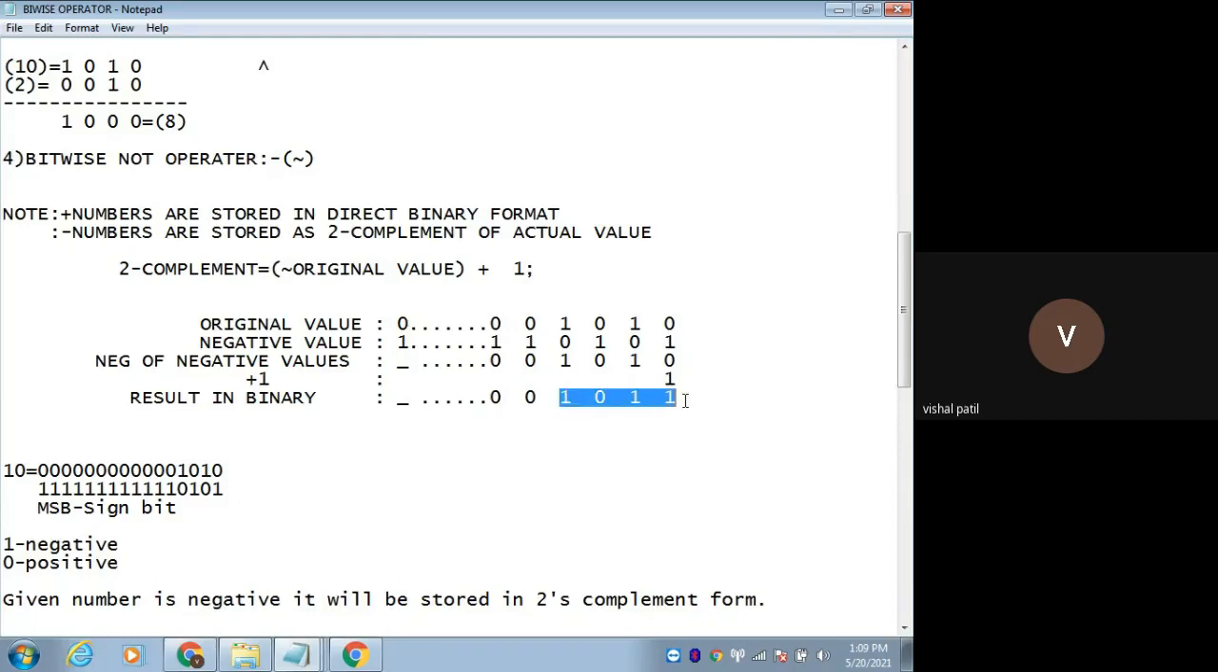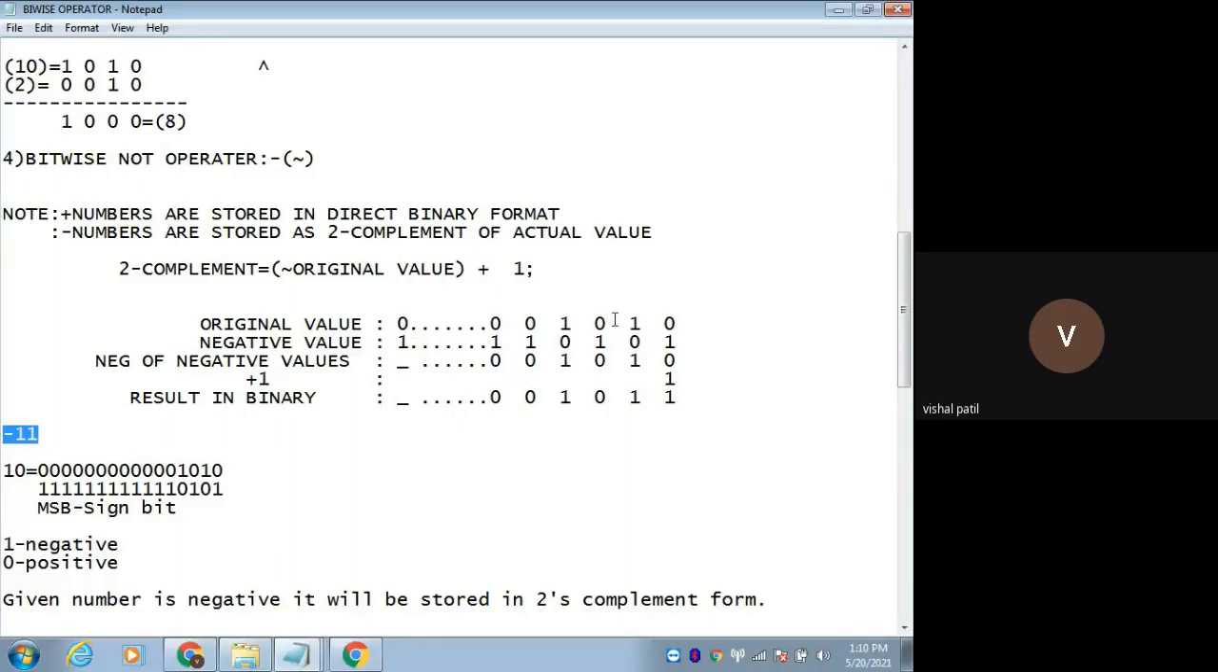Convert this binary into decimal. What will be the output? 11. Correct. It will be 11, but will it be plus 11 or minus 11? This is a minus sign, no? Because this 1 was converted into a minus sign. So it will be minus 11, not plus 11. Okay, this is our output.